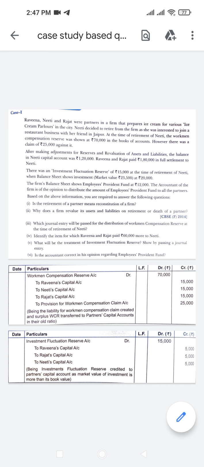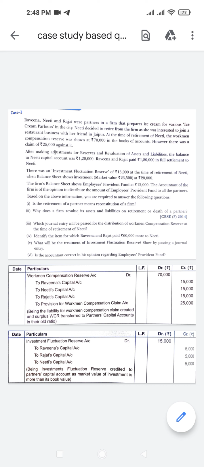Now see, the third most important part of this question is, which journal entry will be passed for the distribution of workmen compensation reserve at the time of retirement of Niti? You know very well, the workmen compensation reserve will be debited and then credited to the three partners' capital accounts, Ravina, Niti and Rajat, in the old capital ratio.